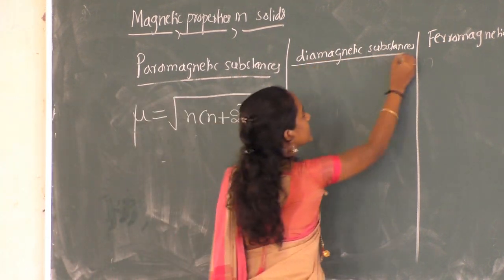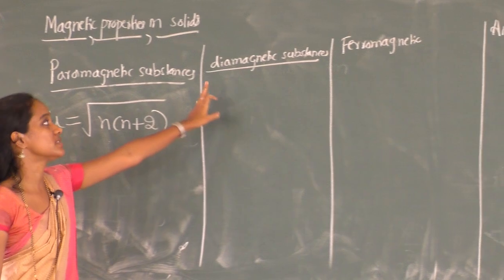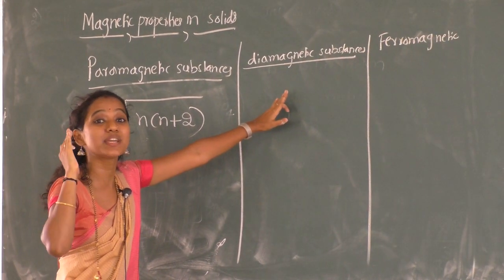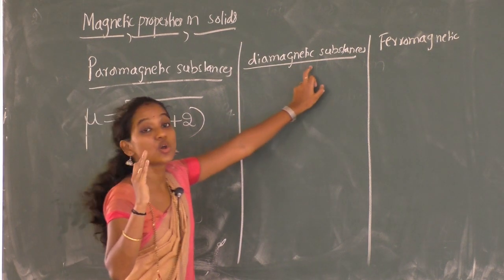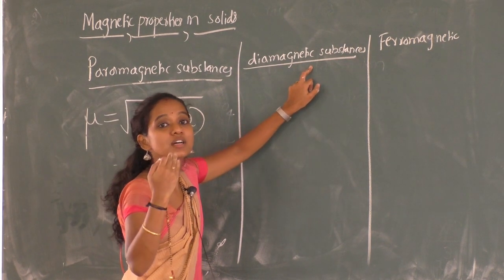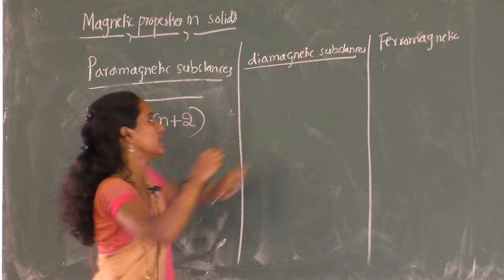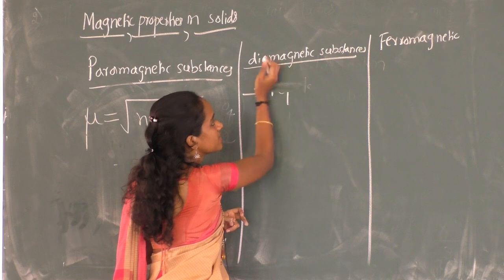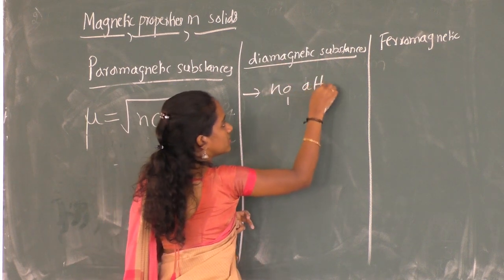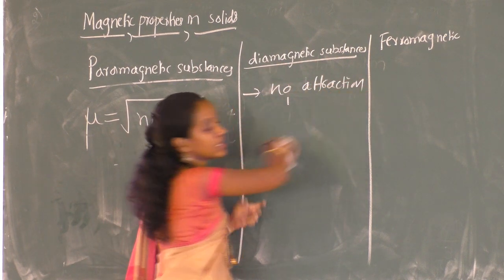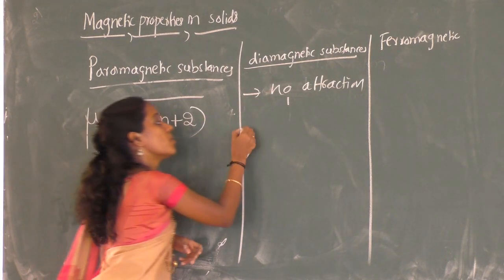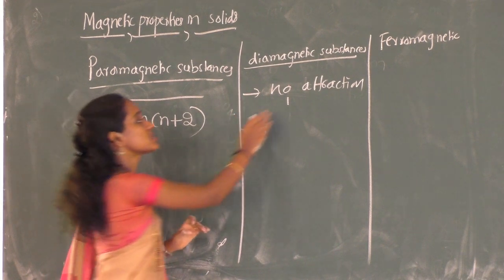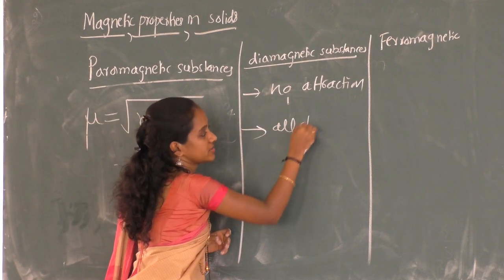Next, the second category, diamagnetic substances. Diamagnetic substances are repelled by the magnetic field. There is no attraction towards the external magnetic field. Why is it so? Because in this type of substances, all the electrons are paired.